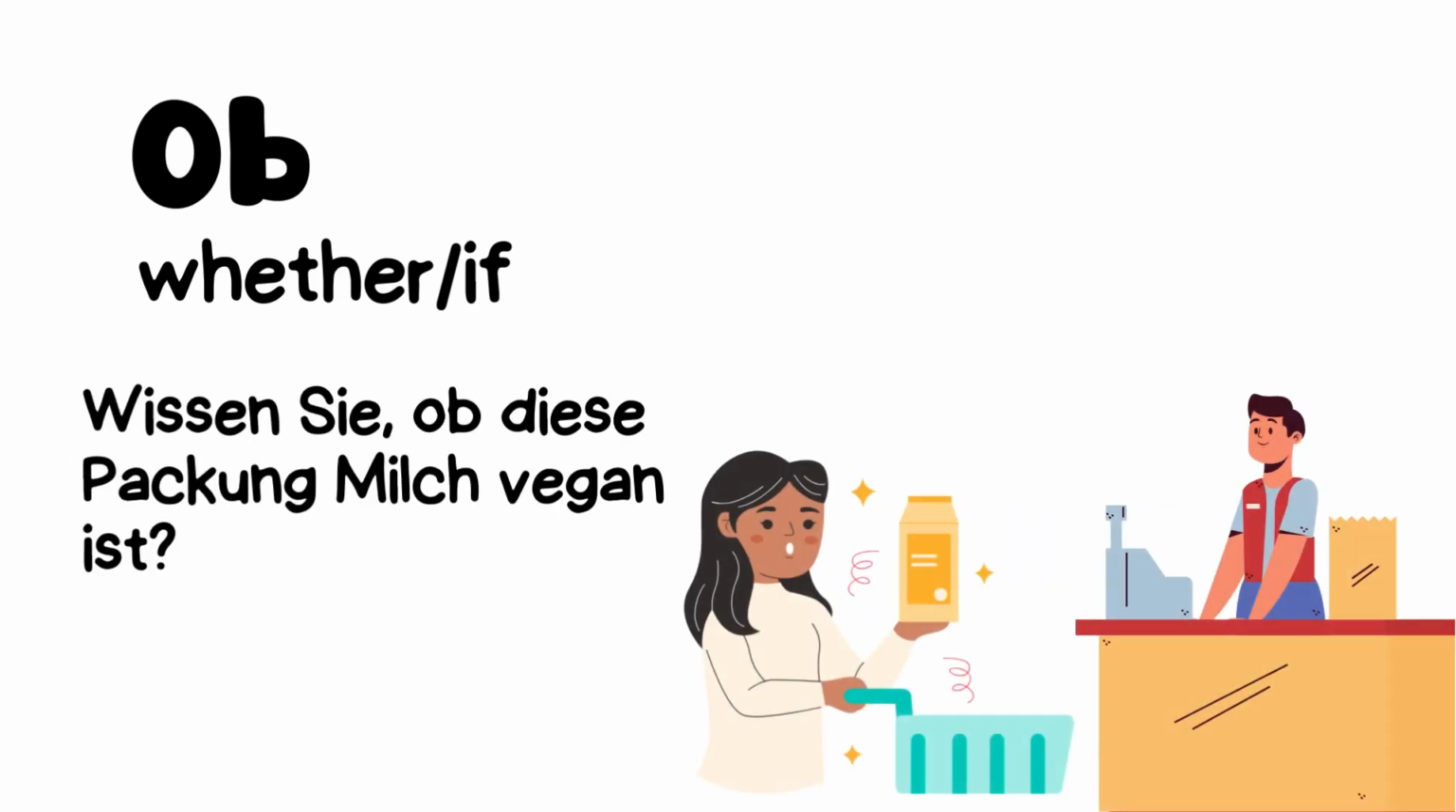Or, wissen Sie, ob diese Packung Milch vegan ist? Do you know if this pack of milk is vegan? Simple, no? The rules for the positioning of verbs is the same for ob as for dass.